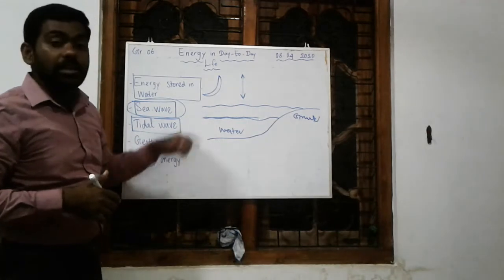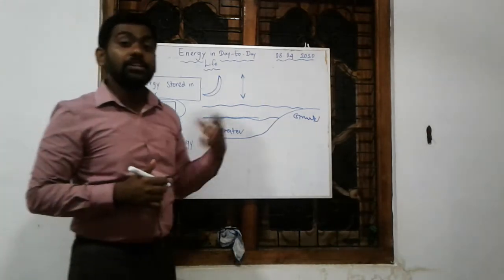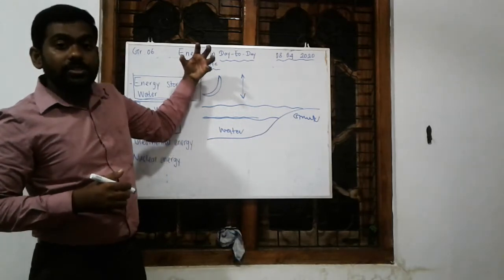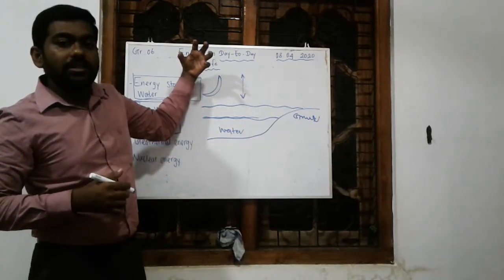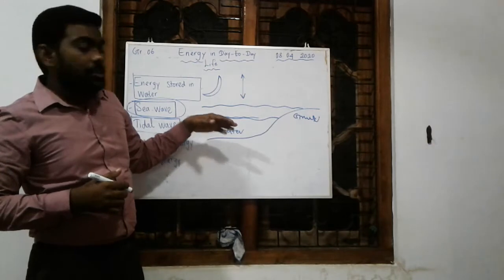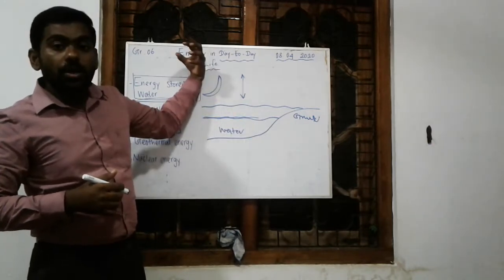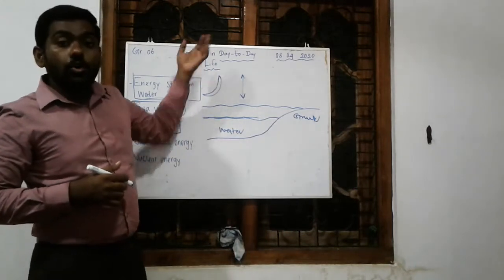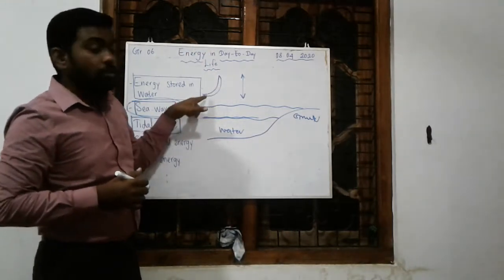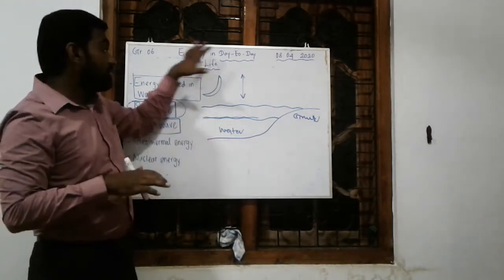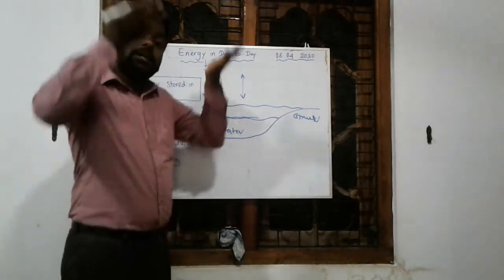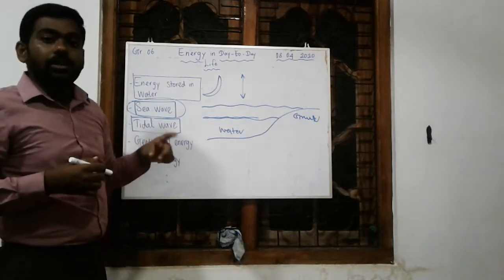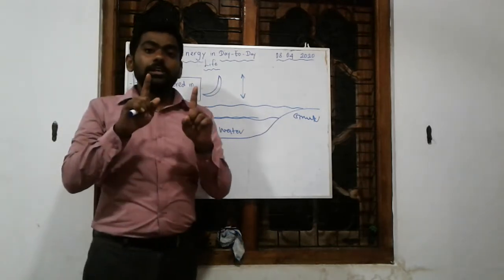These tidal waves are created by the gravity of the moon. So in the daytime the sun stays there, so there is less gravity and the water level goes down. At night when the moon comes, gravity is high and the water level goes up. On a normal crescent day, it's normal. If it is a full moon day, the water level rises even more. So sometimes you can see in the news, right?